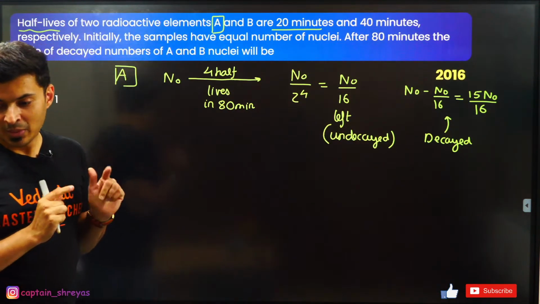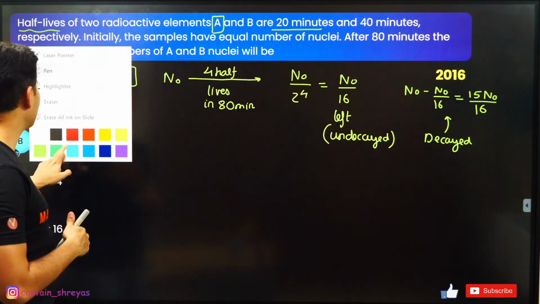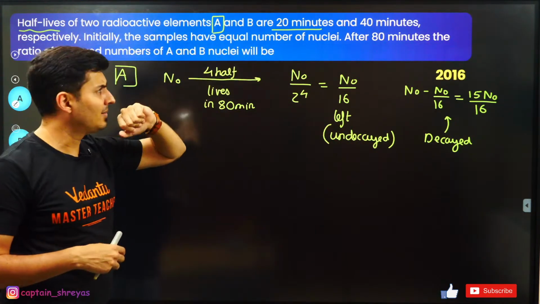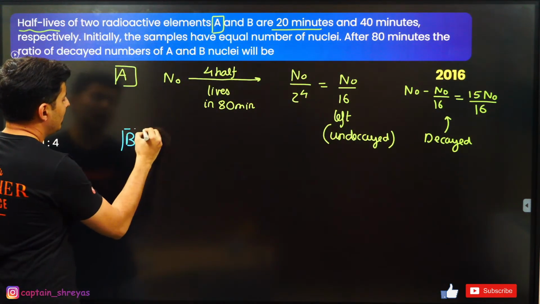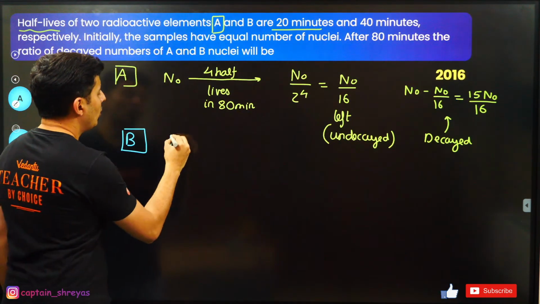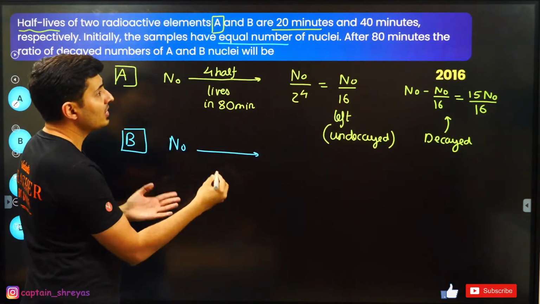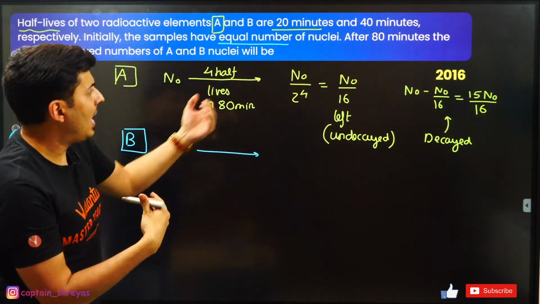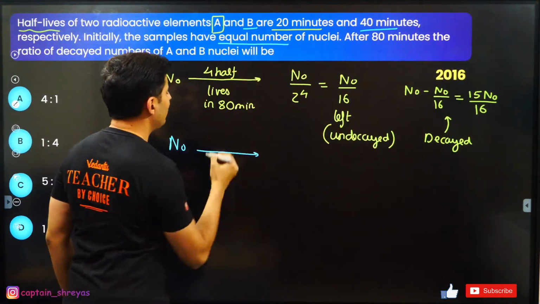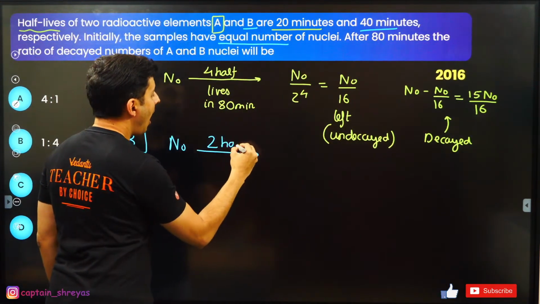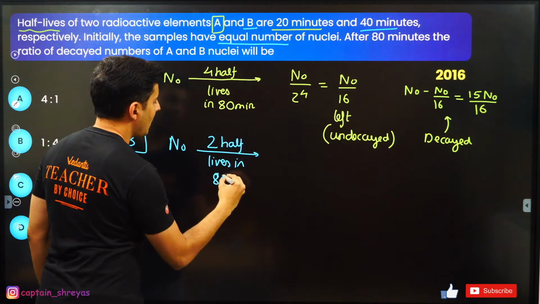Be careful. Everybody clear? I don't even have to use the formula. I'll use simple logic, because everything is in multiples of the half-lives. 80 minutes is a multiple of 20 and 40, so it becomes easier to solve. For radioactive element B, the original sample has the same number of nuclei. The half-life is 40 minutes, so obviously 2 half-lives elapse in 80 minutes.